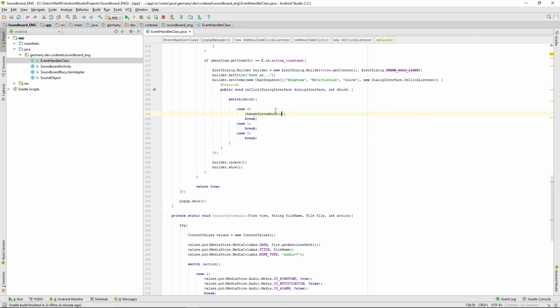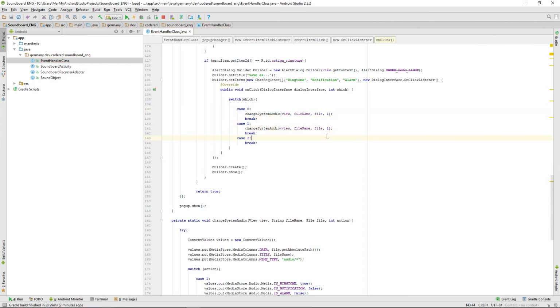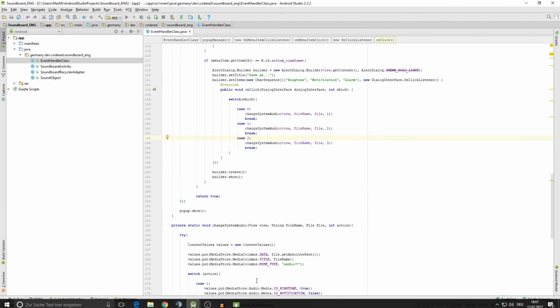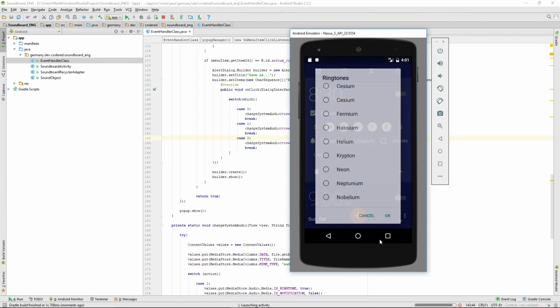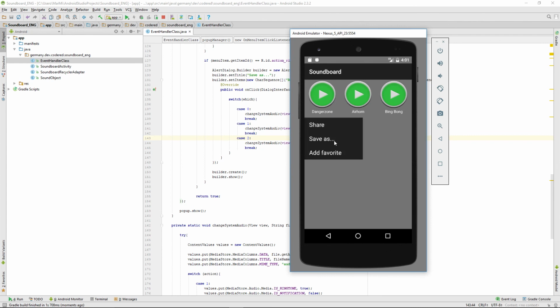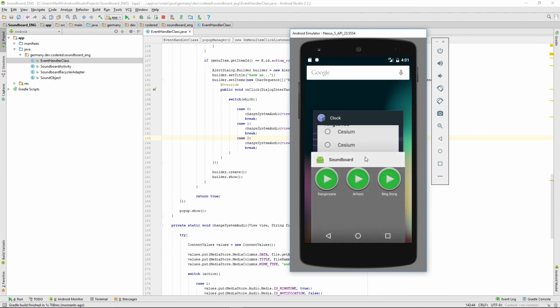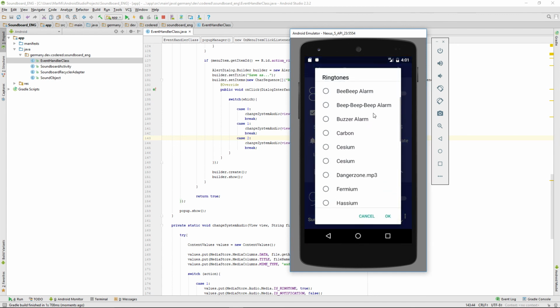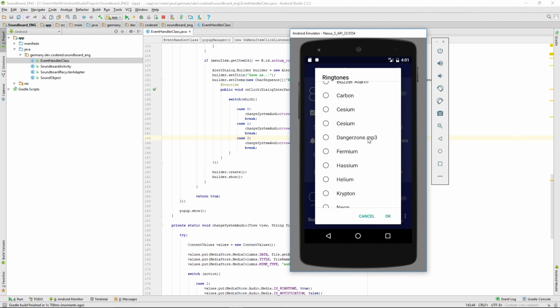So, change system audio, then handing over the view, the file name, the file, and the action. You can just copy and paste that, 1, 2, and change the action integer and rerun that. And now it should work. Set as alarm. Go in there. And here it is, dangerzone.mp3.